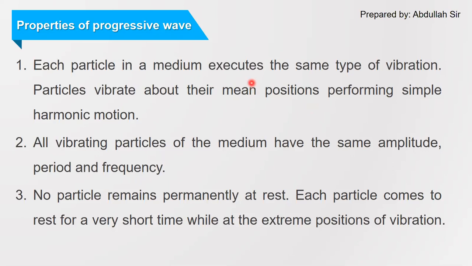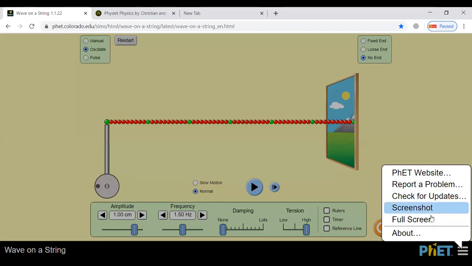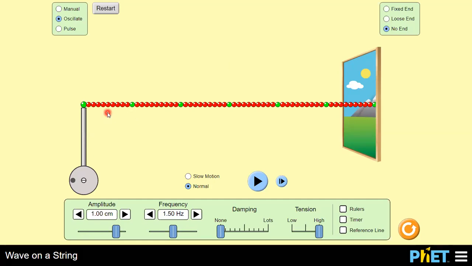In order to understand this, let us see one simulation. When the wave is set into this medium, the particles are going to vibrate.